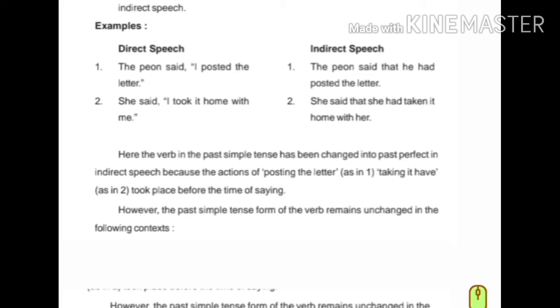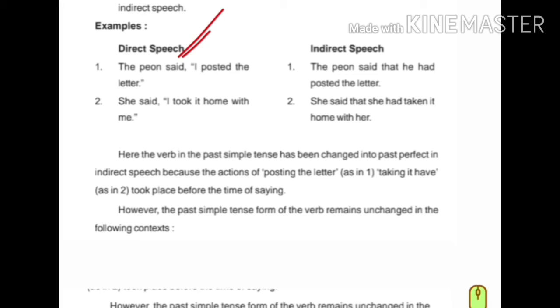Now mark how a verb in the past simple tense in indirect speech is changed into indirect speech. Direct speech, indirect speech. Sentence: The pianist said, "I posted the letter." Said is the reporting verb in past tense, right? And posted, ed verb. The words that end with ed and ing are generally verbs. So ed is always past tense. So posted is past tense. Here past tense, there past tense. Could you understand? In a reporting verb past tense, in a reported verb past tense.